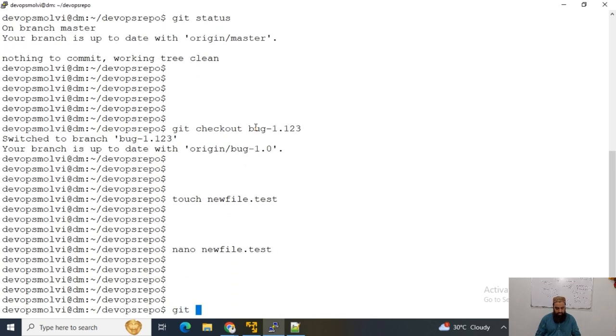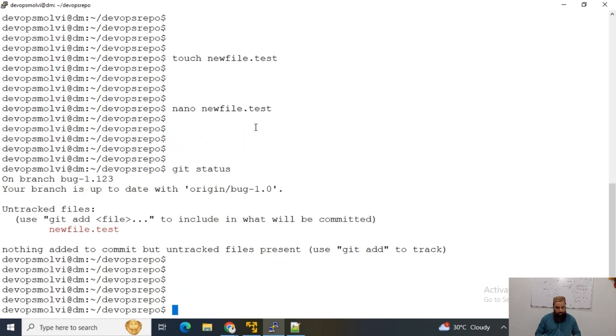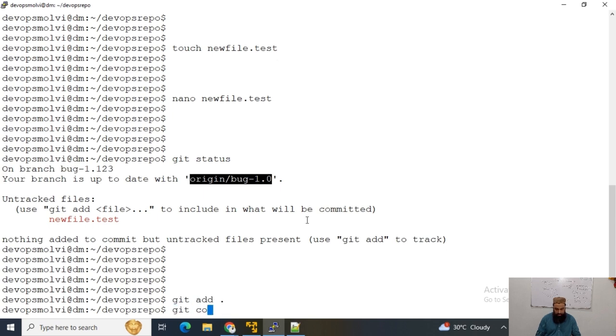Now I can check git status and I will commit this. It would be committed into this branch. Okay, now this branch would be one commit ahead of our master branch. And I'm just fixing some error on this branch, let us suppose, and git add and git commit minus m testing merge.